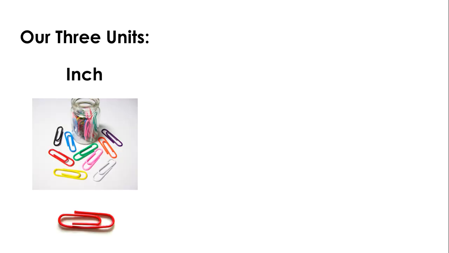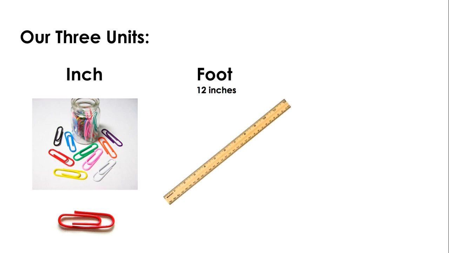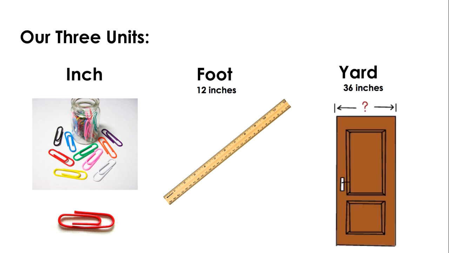You'll remember the U.S. customary system uses the inch, our smallest unit, the foot, which is 12 inches long, and the yard, which is 36 inches long or 3 feet long. It's important that you know each of these because some of the problems will involve the language of yard or foot.